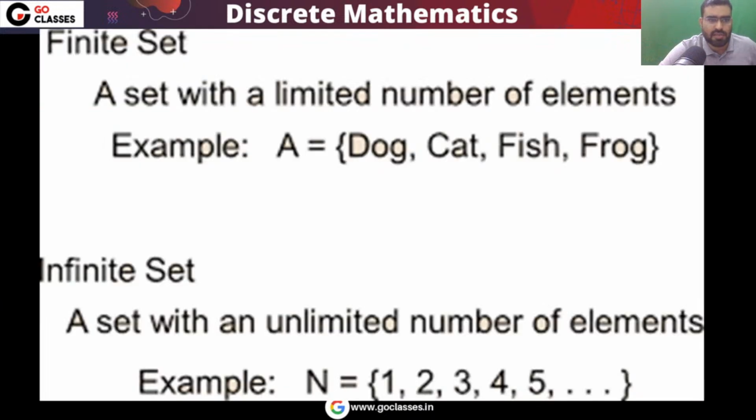Okay, let's see this. As I told you, there are two types of set. One is a finite set, another is an infinite set. Infinite set means an infinite number of elements. Finite set means a finite number of elements. This is a set in which you have 4 elements, so this is a finite set. And this is a set in which you have an infinite number of elements, so this is an infinite set.